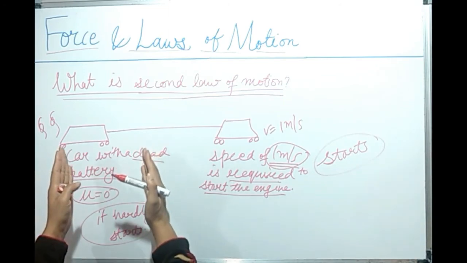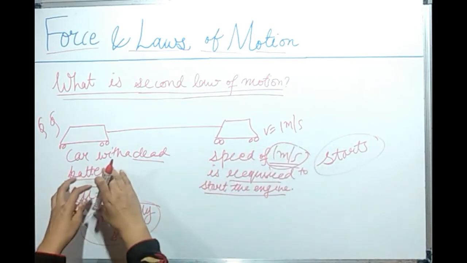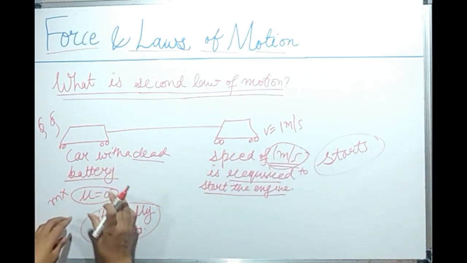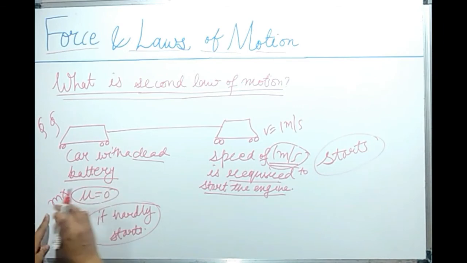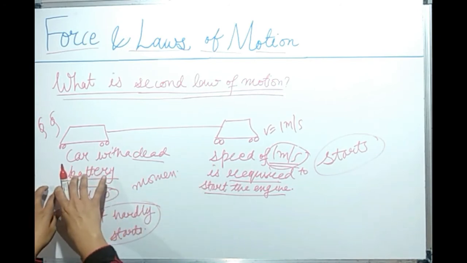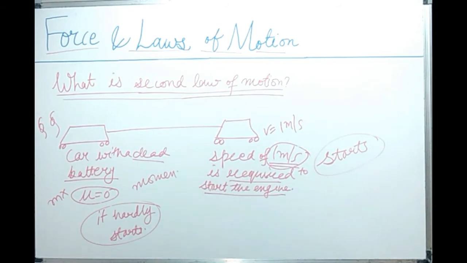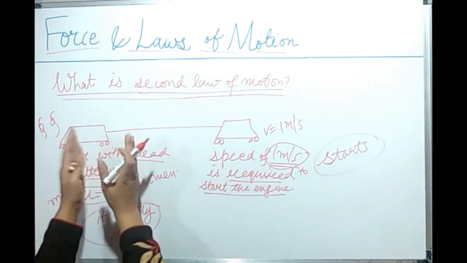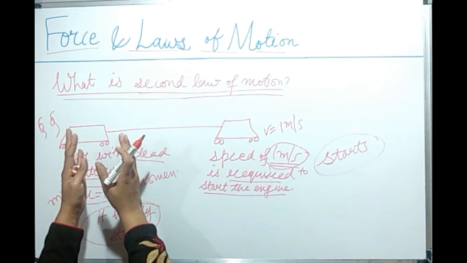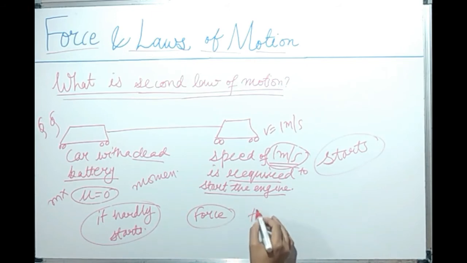So we can say that we need to change the momentum of the car from 0 to some value. Momentum means mass into velocity. Here the velocity is 0, and we multiply it with mass, so we get momentum. Initially the momentum is 0. To change this momentum to some value, force is continuously applied. Continuously applied means it is consuming some time also. That means we are talking about a force which is applied for some time.